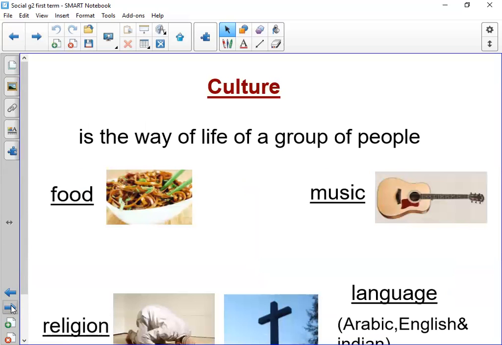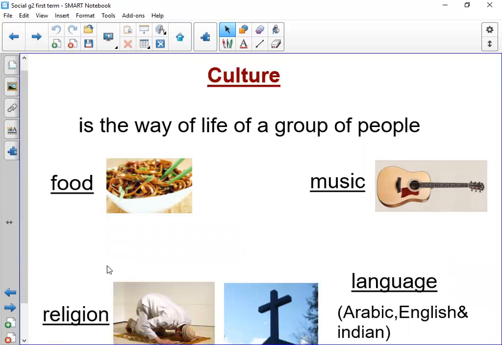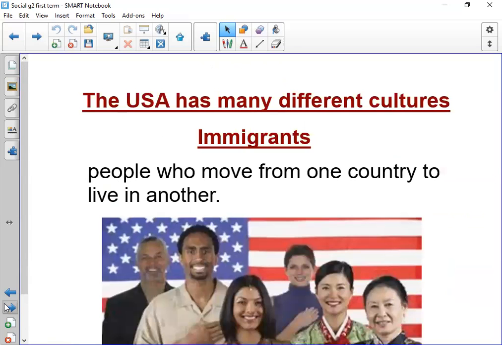Culture, way of life. What do we have in culture? We have food, music, religion, and language. Remember when I told you the difference between Darwin and Anas? Darwin is coming from the Indian culture and Anas is coming from the Egyptian culture. We have different foods, music, religion, and language.